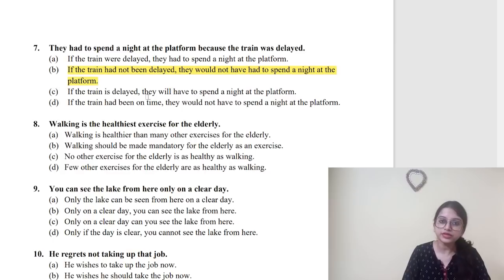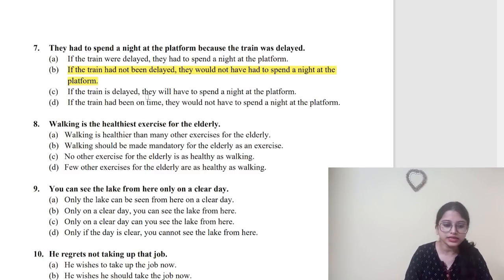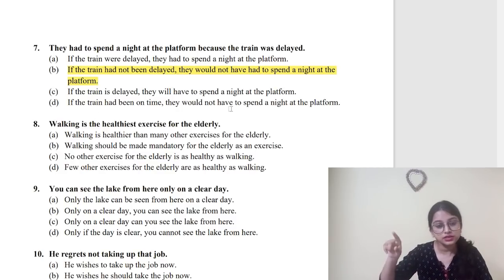Type 3 is when on one side you use past perfect, like if I had been you. So this one is past perfect. Then on the other hand you will have to write would have plus verb form. So here in the fourth sentence, "would not have to spend", this is not actually a finite verb. This is a non-finite verb, isn't it? So we cannot use "to spend" over here. So option number B is correct.